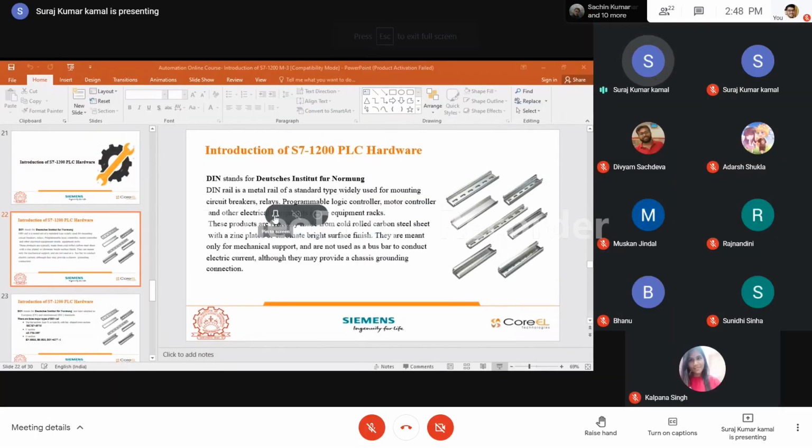Why is this required? Because we have multiple devices that will be connected on a DIN rail. We have some other devices that are called supply distributed connectors that will be connected. And the other factor is when we connect multiple devices, we all know that each and every device will dissipate some heat when they are in use.